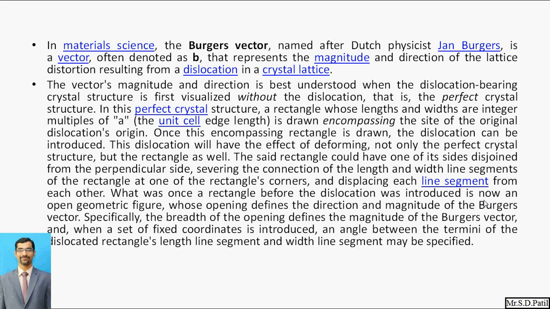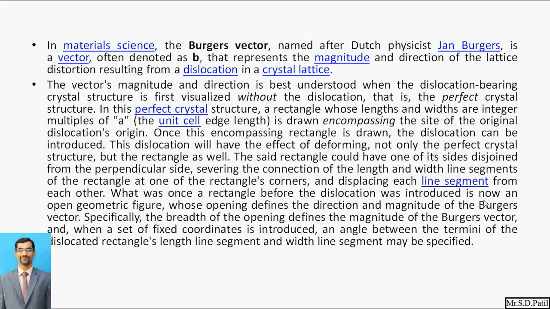The vector magnitude and direction are best understood when the dislocation-bearing crystal structure is first visualized without a dislocation. That is the perfect crystal. We should first know the perfect crystal, and after that we can know the magnitude and direction of the dislocation.